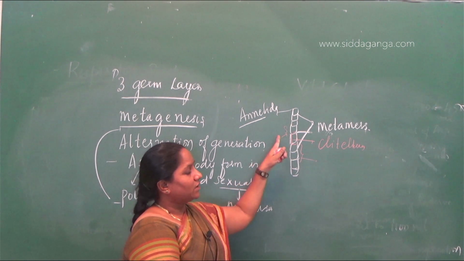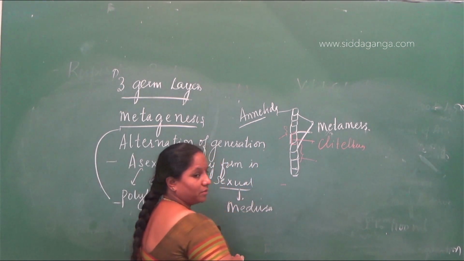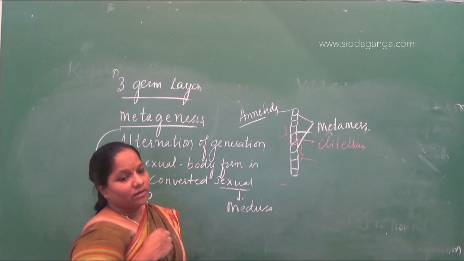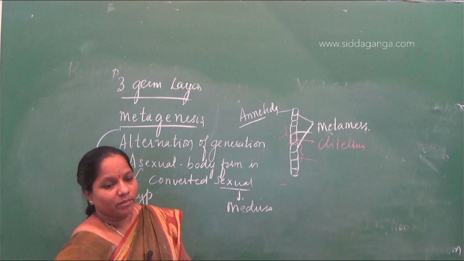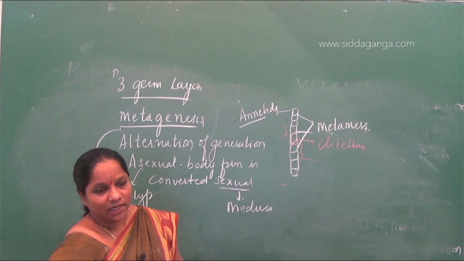Earthworm is a bisexual animal, where both male and female reproductive organs are present in the same body.